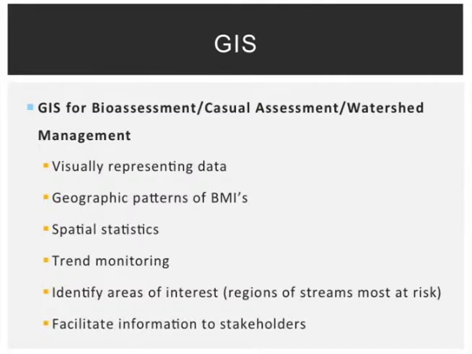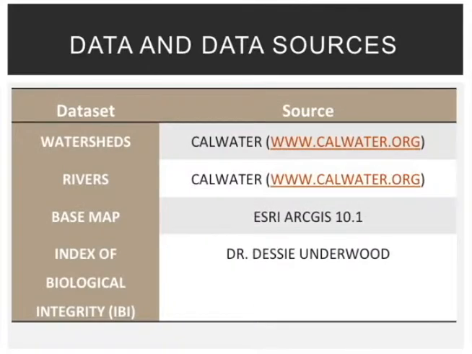So GIS is useful for visually representing the data, for understanding the geographic patterns of BMIs, for spatial statistics, for trend monitoring and identifying areas of interest, such as regions of streams that are most at risk, and for facilitating this information to stakeholders. So real quick, I just want to get into the data. Watersheds and rivers were provided by calwater.org. A base map was used from Esri's ArcGIS, and the index of biological integrity and stressors monitored for stream health were provided by Dr. Desi Underwood.